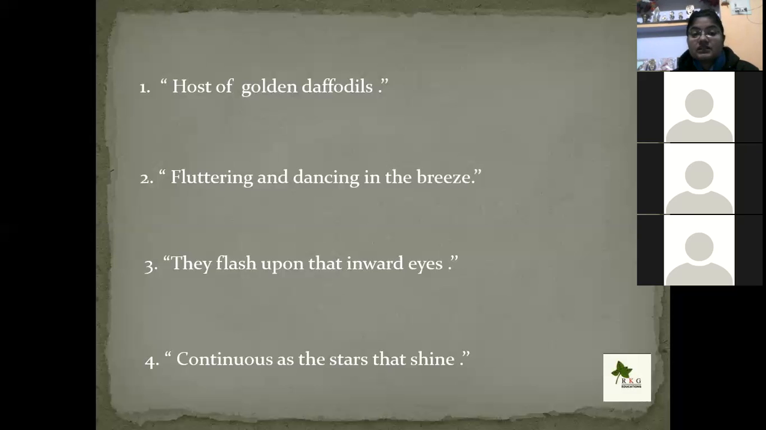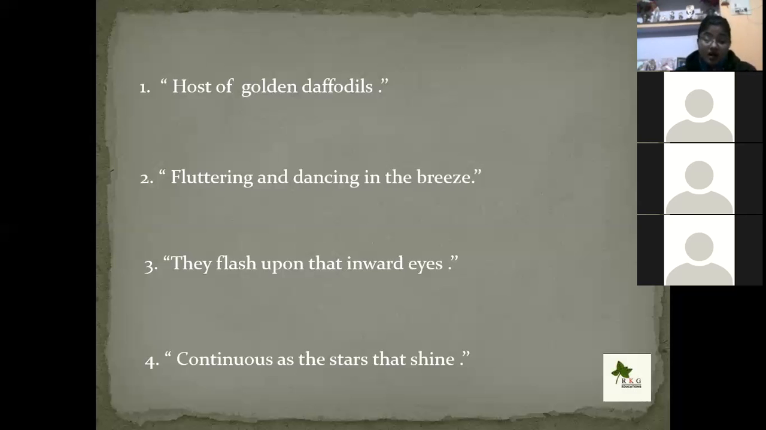Okay. Next is fluttering and dancing in the breeze. That means that the daffodils were tossing their heads and moving side to side along with the breeze. As you have seen in the fields, when the wind blows, the flowers toss their heads like this and this. So in this poem also, the poet sees the daffodils dancing their heads and fluttering lightly from one side to another. And the third one is they flash upon that inward eye.